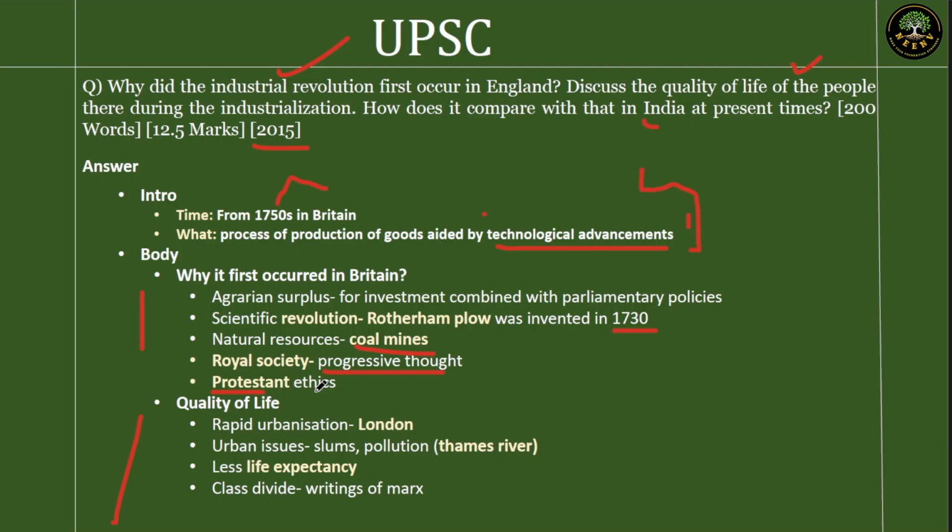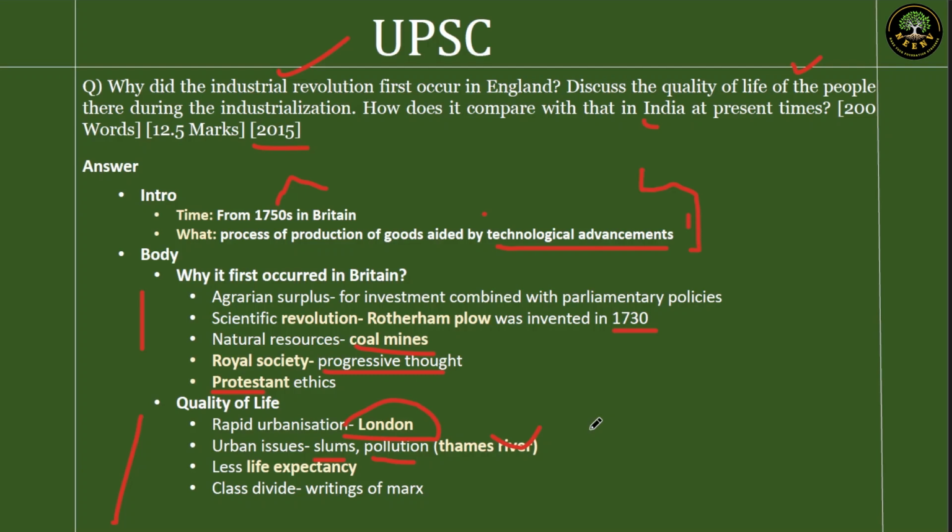When it comes to the quality of life in Britain or England during that time, it was not very flowery. Rapid urbanization took place. We can give London as an example for that, and it led to urban issues as well: the formation of slums because of lack of proper administration, and pollution. There was a situation when the British Parliament had to be closed because of the pollution in the Thames River. So everything that we see in the so-called third world countries at present can be seen in Britain of the 1750s or 1800s.